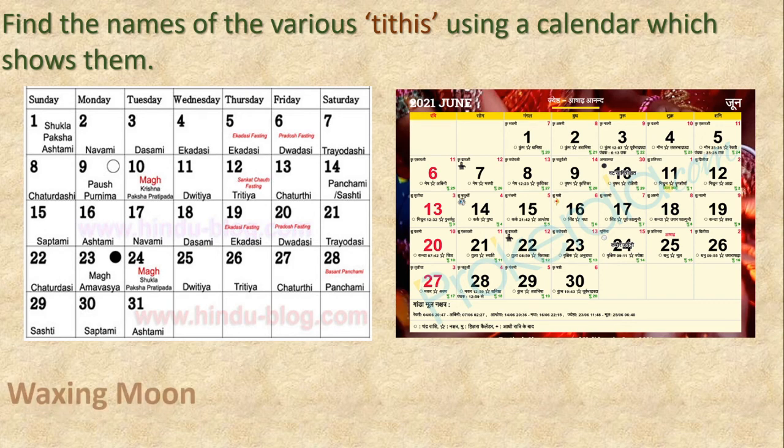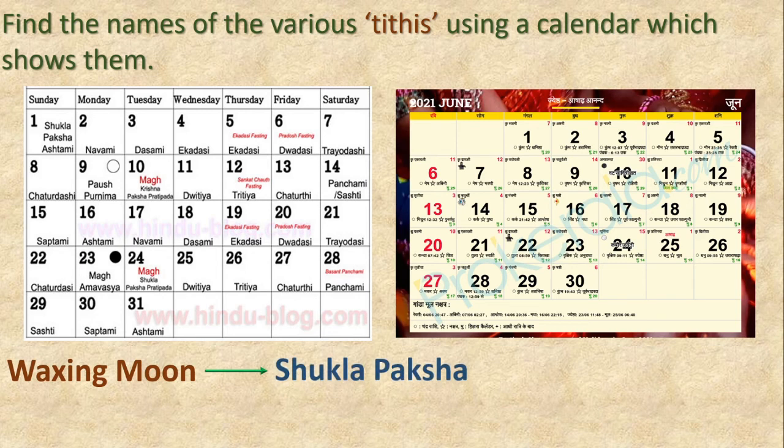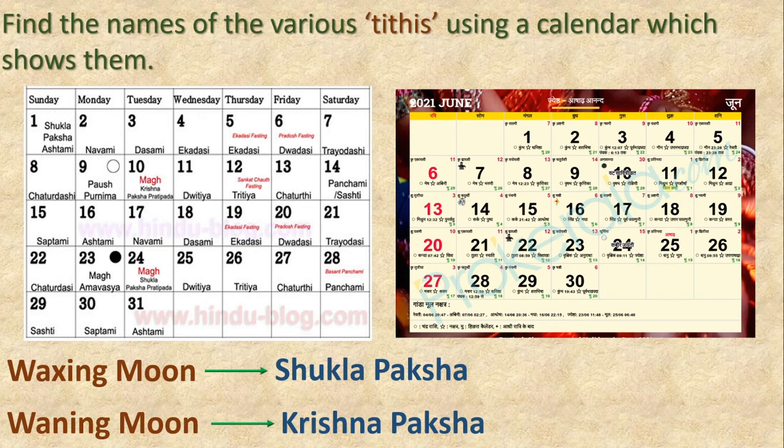Okay. First see this waxing moon here means Shukla Paksha and waning moon means Krishna Paksha. Shukla Paksha is for 15 days and Krishna Paksha is also for 15 days. Okay, now please see here. Please observe the cursor. Can you see this? Okay, number 1 here, Shukla Paksha Ashtami. Second, it is Navami, Dashami, Ekadashi, then Dwadashi, Trayodashi, Chaturdashi, then Purnima. This Purnima means full moon day.